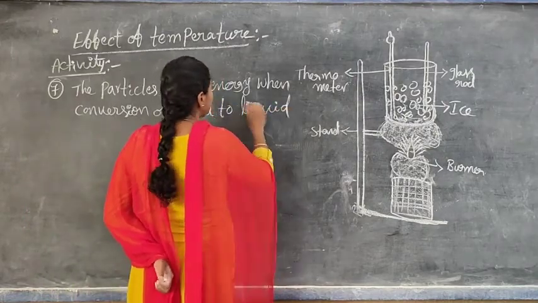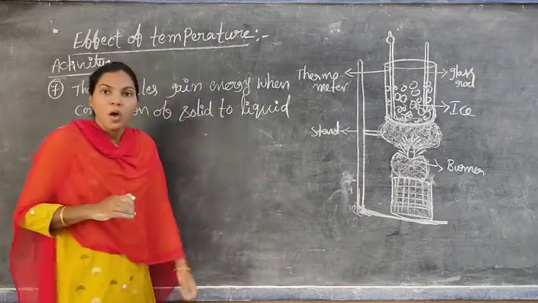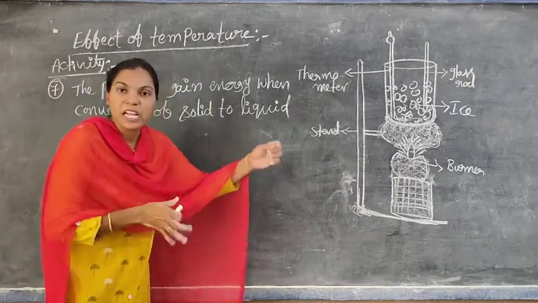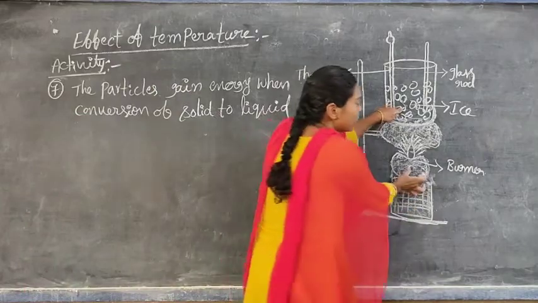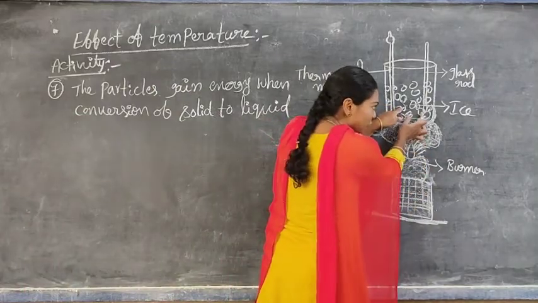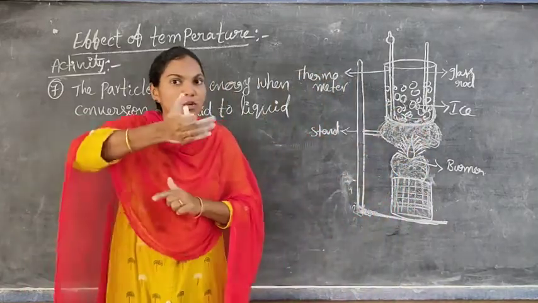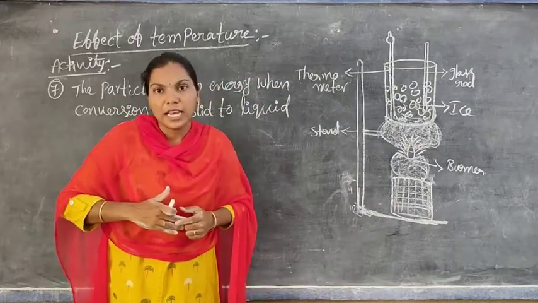When solid is converted to liquid, it means we apply temperature to the solid ice cubes. We apply flame or temperature to the solid ice cubes. The solid ice cubes are totally converted into liquid water.